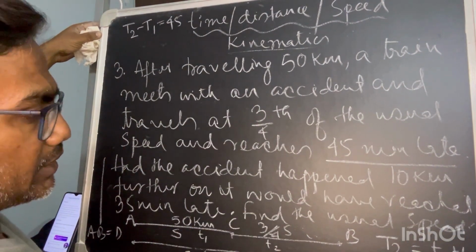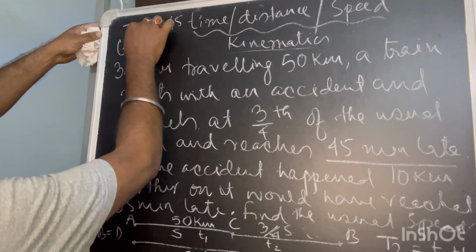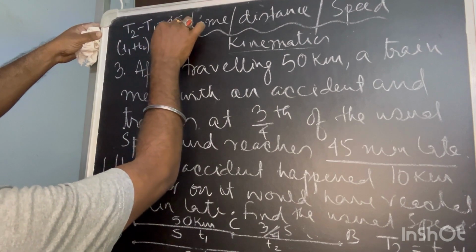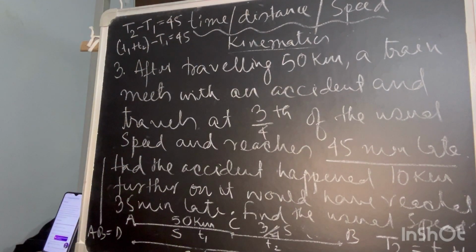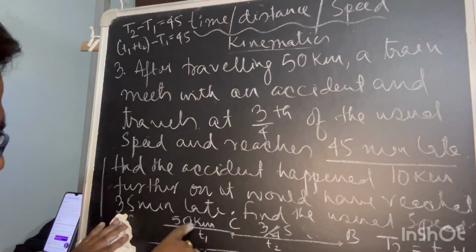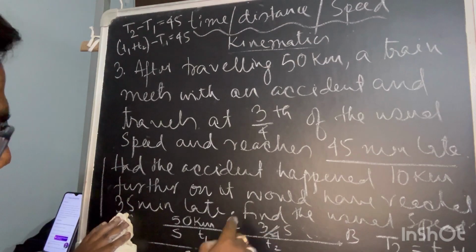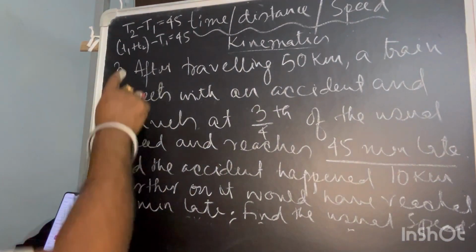Now capital T2 again consists of two timings, T1 plus T2 and minus the capital T1, that I am going to calculate now. Okay, now I am rubbing this part because I need this. Remember, this is for 50, this is 3/4 and all these parameters. Now I am writing it here.